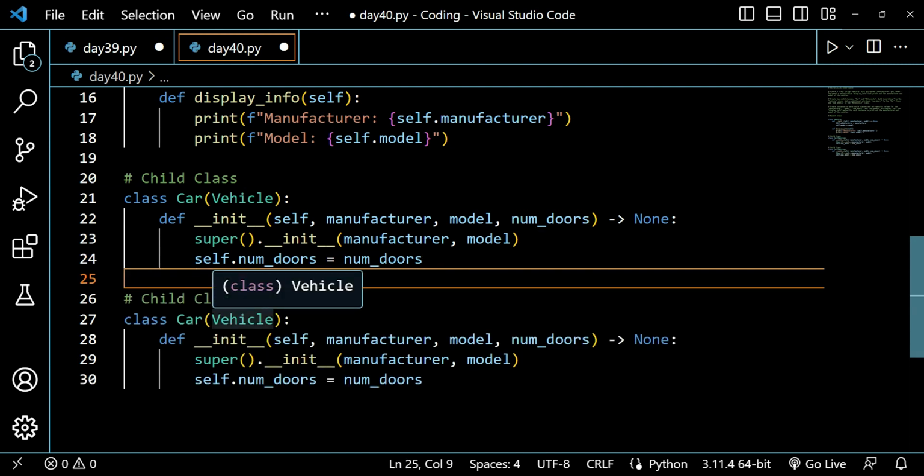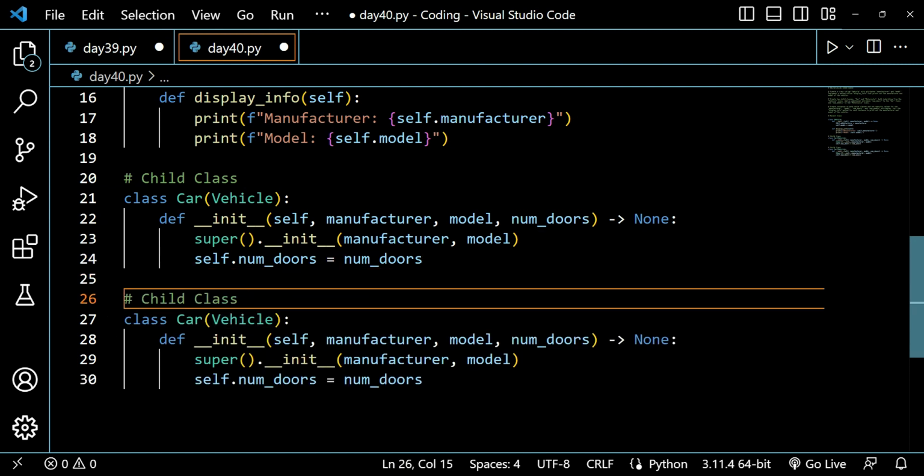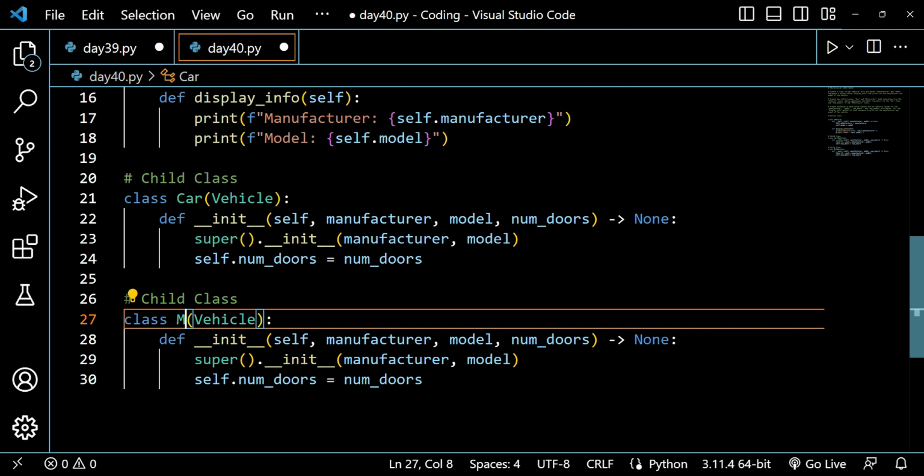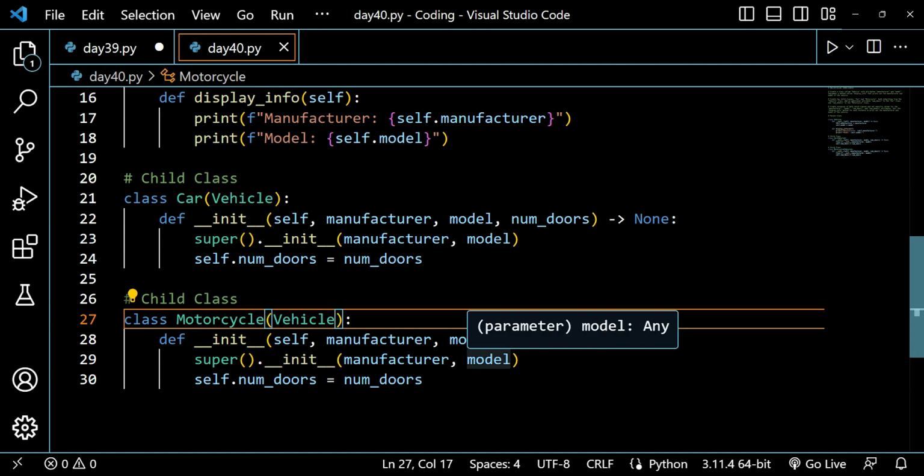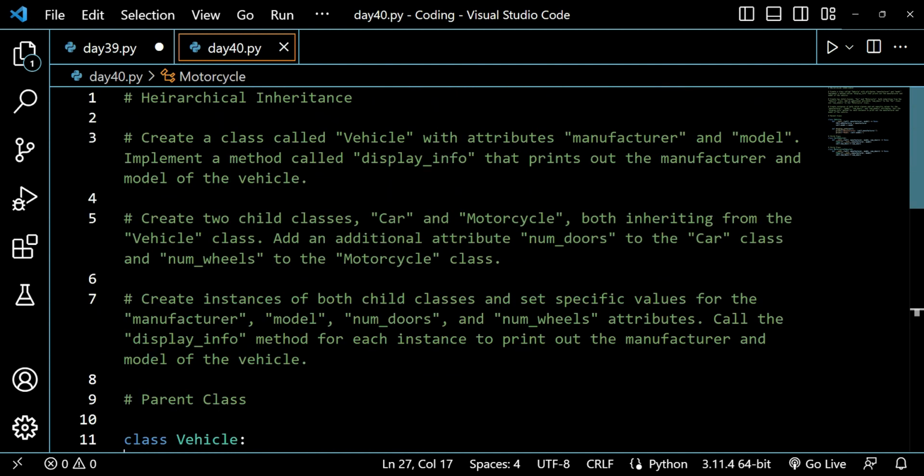I will not change this child class comment, because it's a child class again. I will write motorcycle here instead of car, and all the things will remain the same, but one thing I will change is num wheels. So num doors for the car class and num wheels for the motorcycle class.